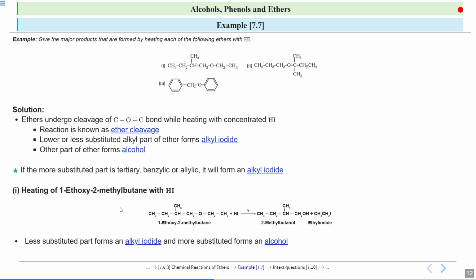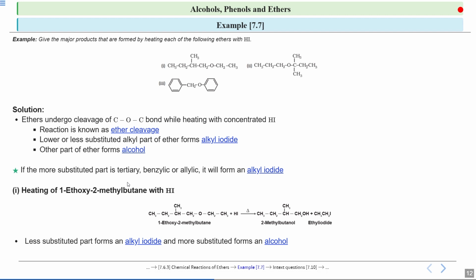When this gets protonated, you have two options now. The iodide can either attack on this carbon or it can attack on this carbon. Now if you see, this carbon is further connected by only one carbon. So this is a primary carbon and over here also this is a primary carbon.